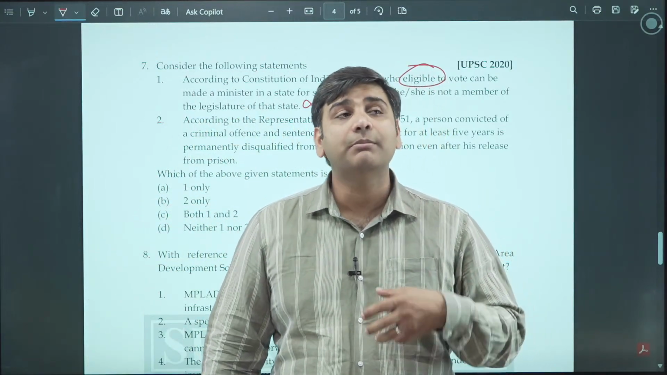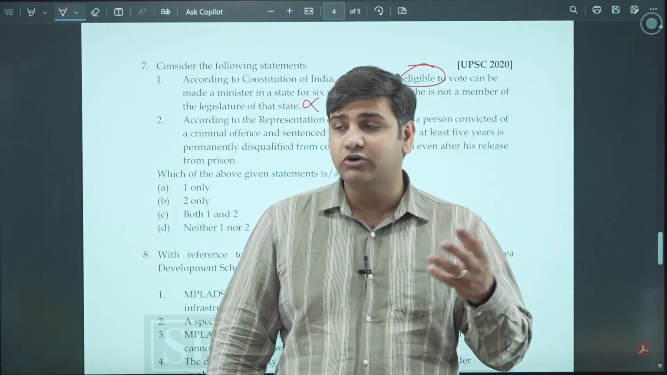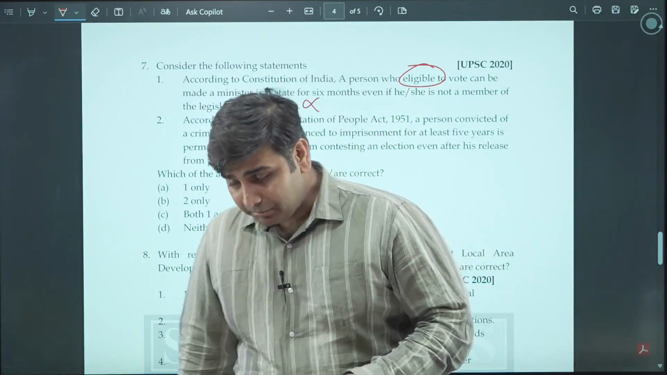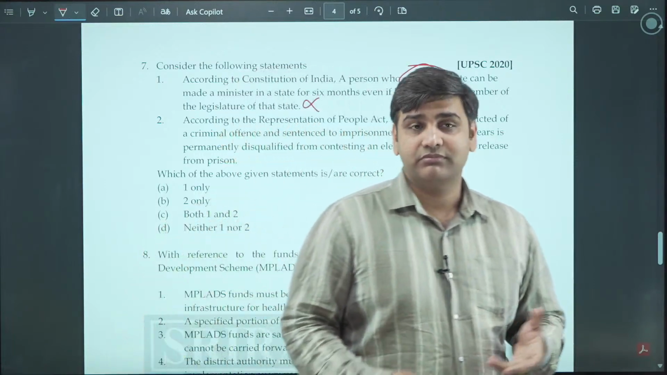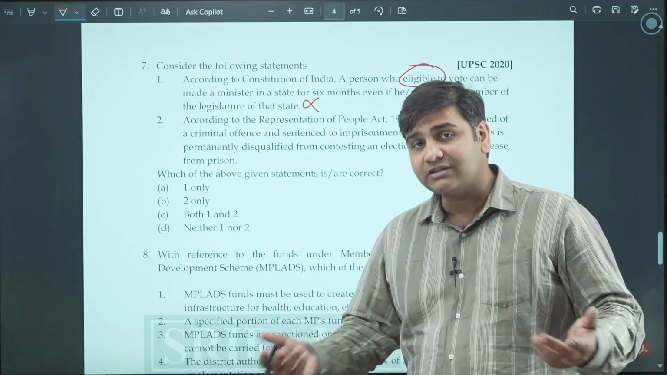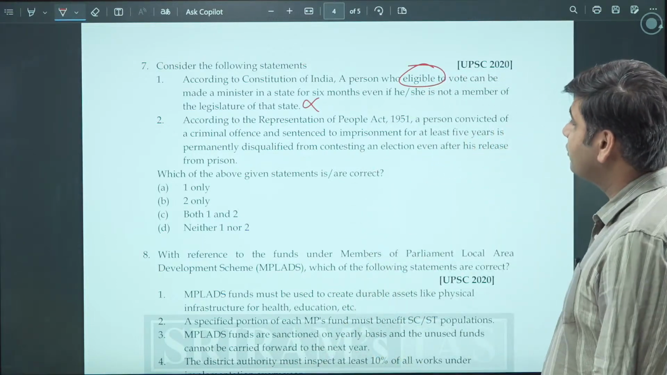Eligibility to become a member of Parliament, the member of Lok Sabha or the member of Rajya Sabha, is given. Eligibility to become member of state legislative assemblies is given. But eligibility for a minister, that is not there. Moving on to the second statement.